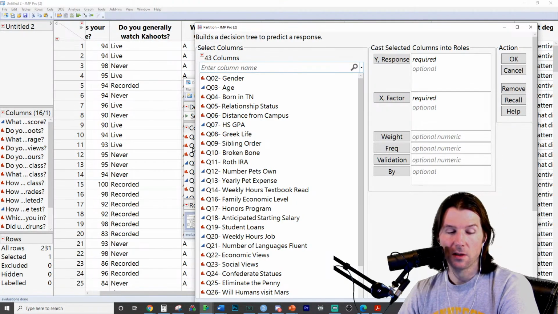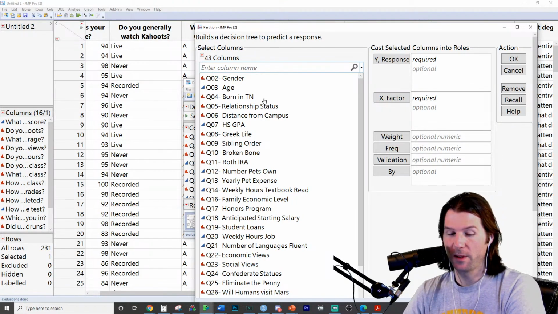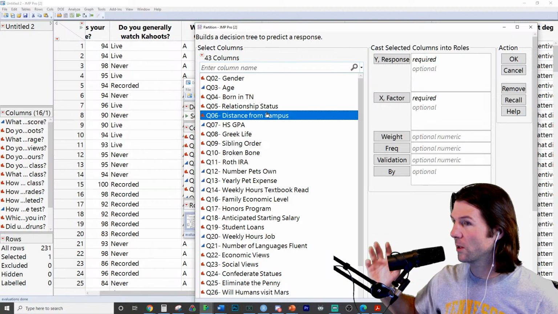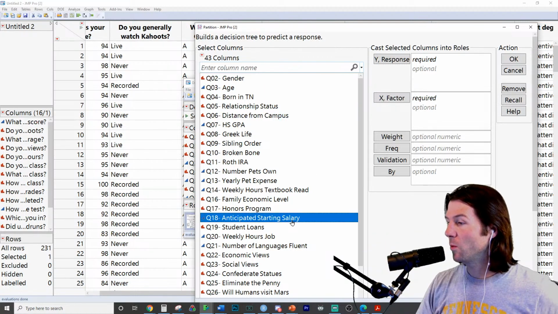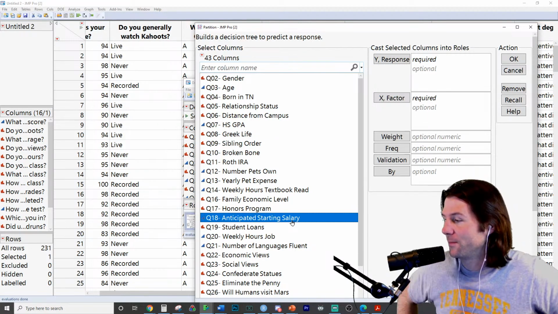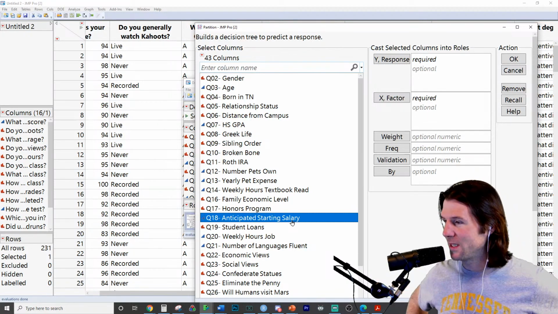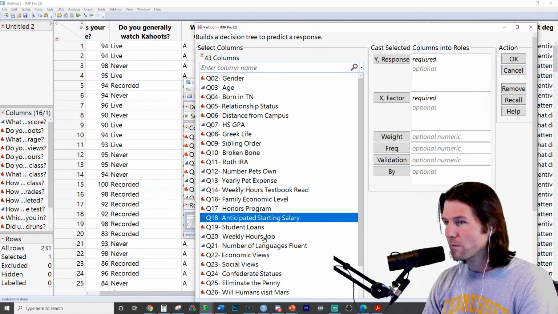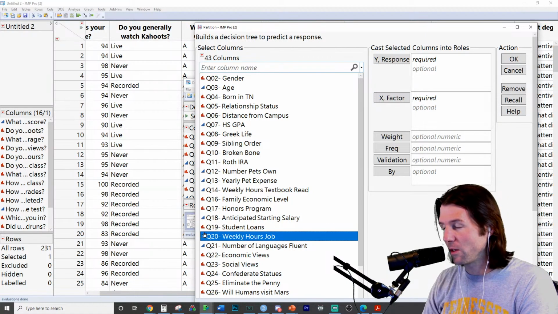So what we have here on this platform is we're going to take every single variable. I am hitting Control or Command A. Q18. So why would we not remove Q18? Actually, we can't tell if you removed Q18, but you don't want to remove Q18. Why would we not remove Q18? I'll let you see. Look at the difference between Q18 and Q19.